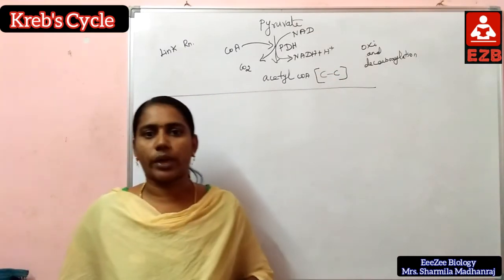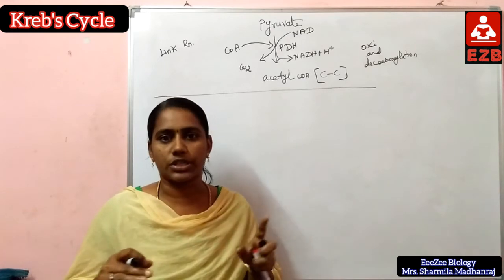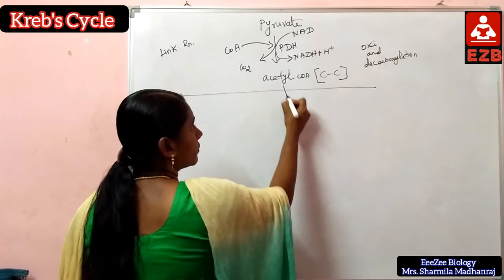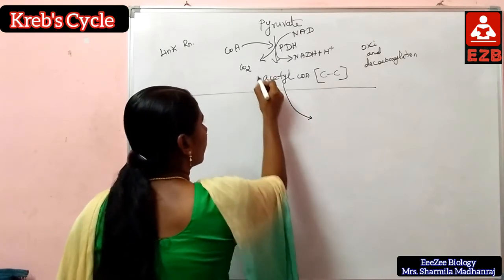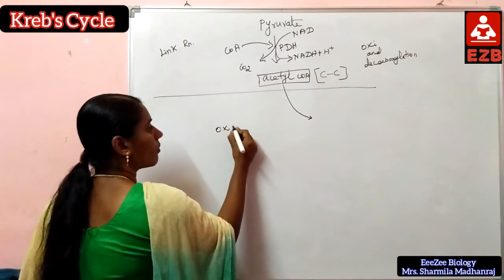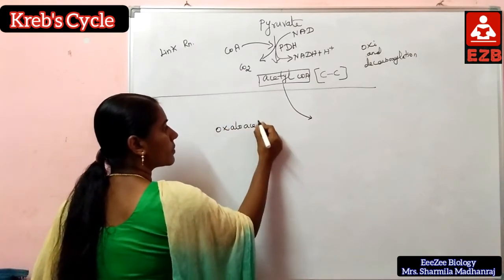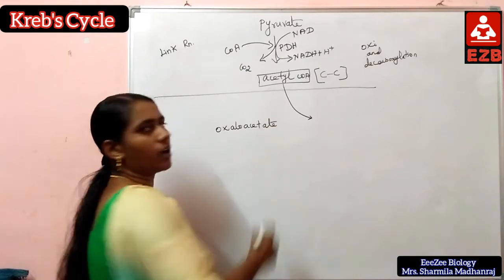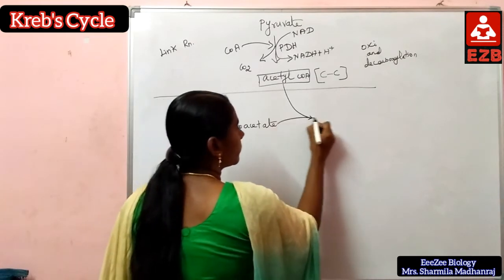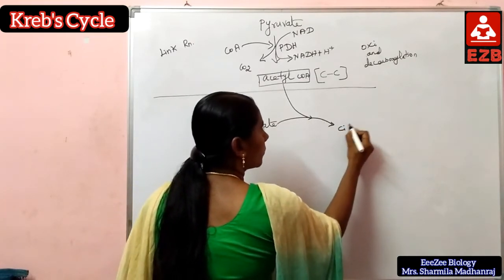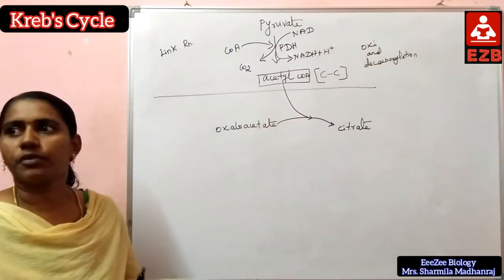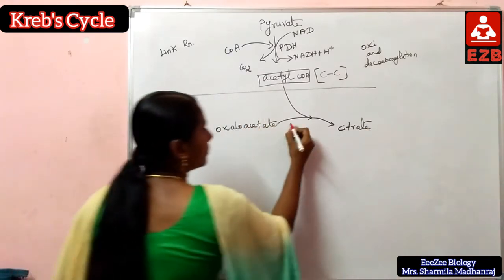This acetyl-CoA combines with oxaloacetate to form citrate, with the help of citrate synthase.